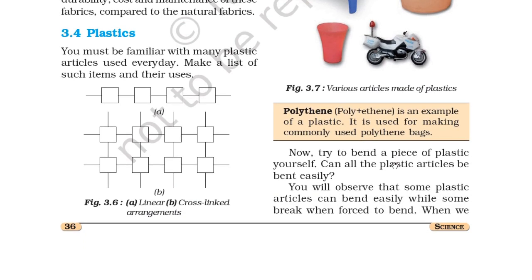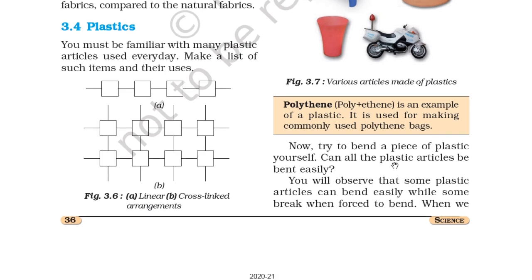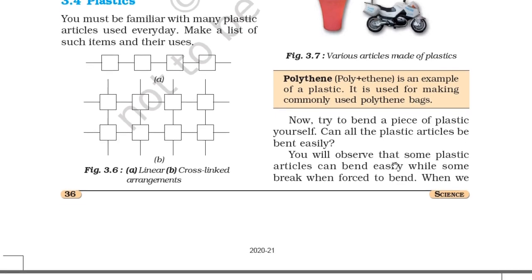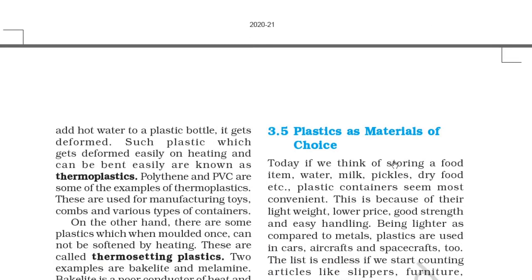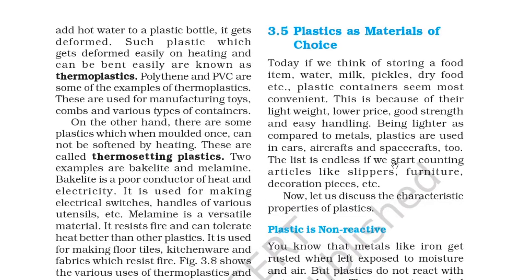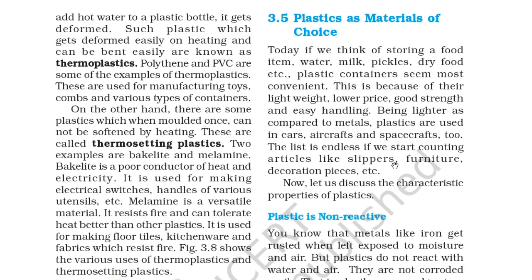Now try to bend a piece of plastic yourself. Can all the plastic articles be bent easily? You will observe that some plastic articles can be bent easily while others break when forced to bend. When we add hot water to a plastic bottle, it gets deformed. Such plastics which get deformed easily on heating and can be bent easily are known as thermoplastics. Polythene and PVC are some examples of thermoplastics, and these are used for manufacturing toys, combs, and various other types of containers.